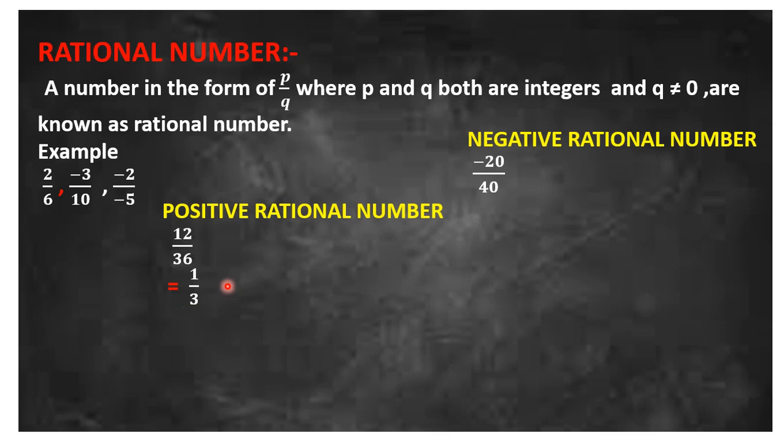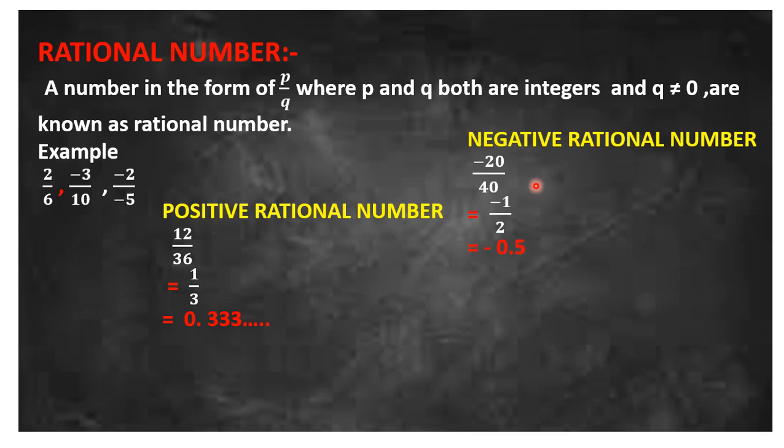So 1/3. Now this can be represented as a decimal also. Let's talk about the negative rational number, -20/40. After simplifying, 0 and 0 cancel out and 2 divides 4 two times, so we get -1/2. This positive rational number 1/3 we can write as 0.3333 and so on. Similarly, the negative rational number -1/2 we can write as -0.5. So we have positive rational numbers as well as negative rational numbers.